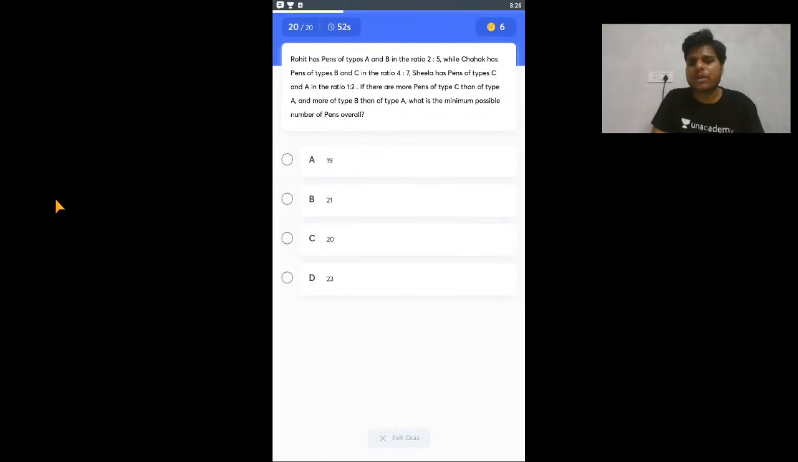If there are more pens of type C than type A, and more of type B than A, what is the minimum possible number? So this is simple. I think this must be solved. This is the last question for today's quiz.